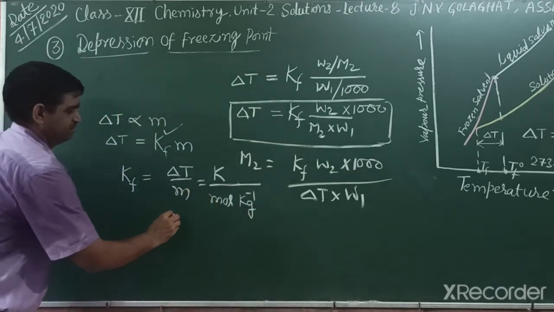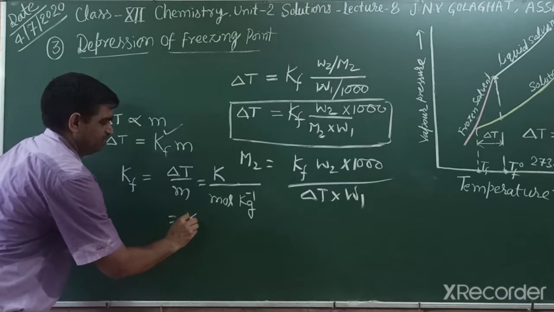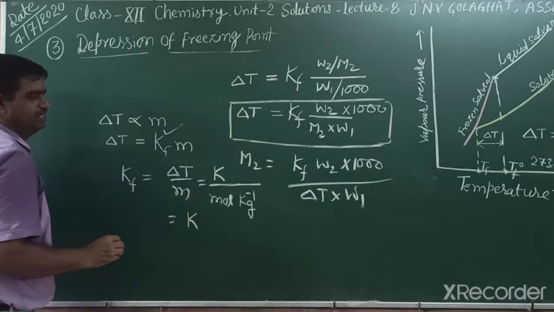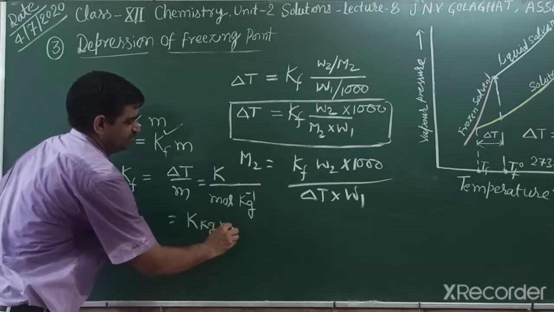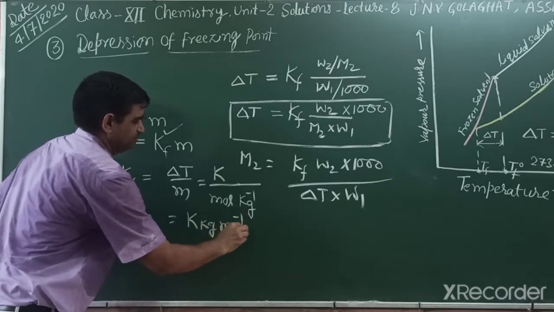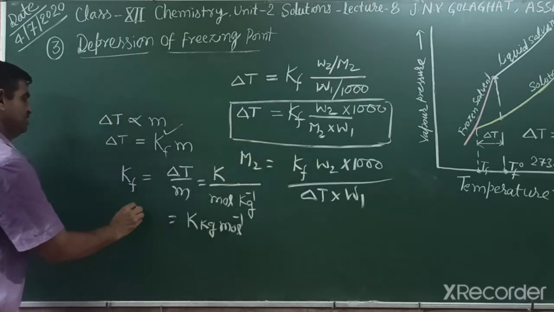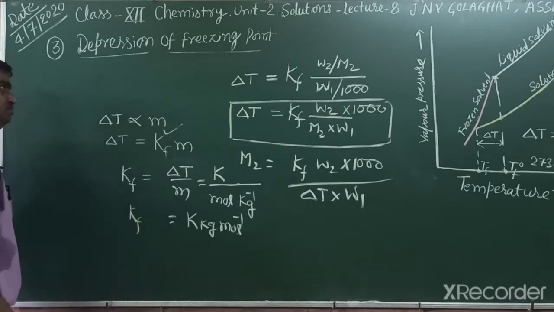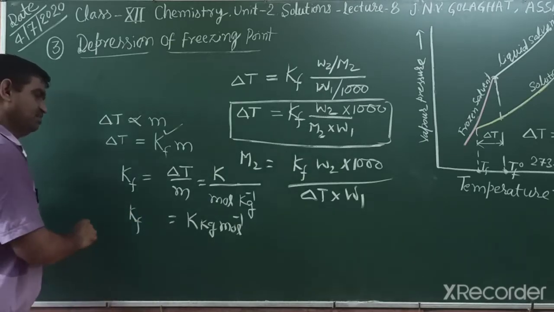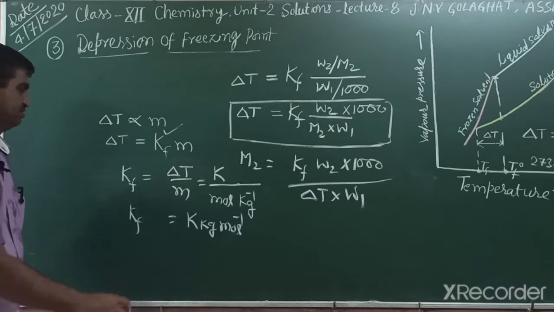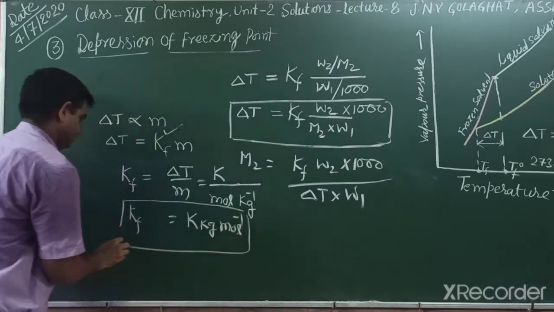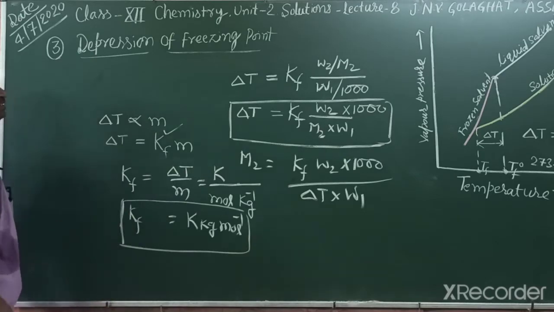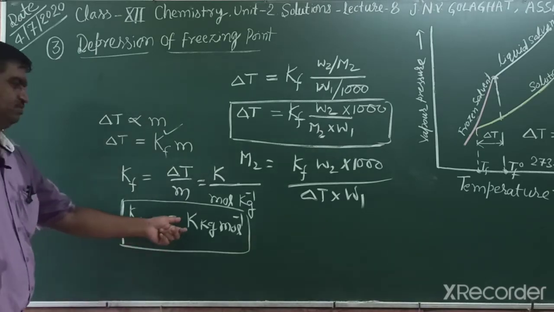When we rearrange, what is the unit? Kelvin kilogram mole inverse, that is the unit of Kf, the cryoscopic constant, molar depression constant, or freezing point depression constant.